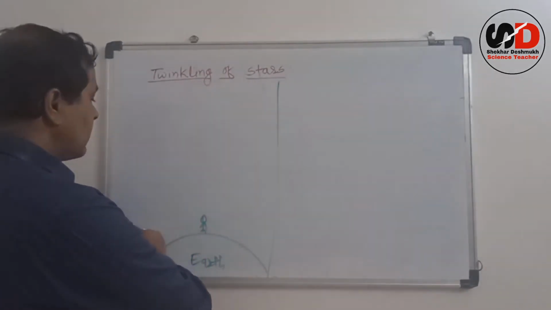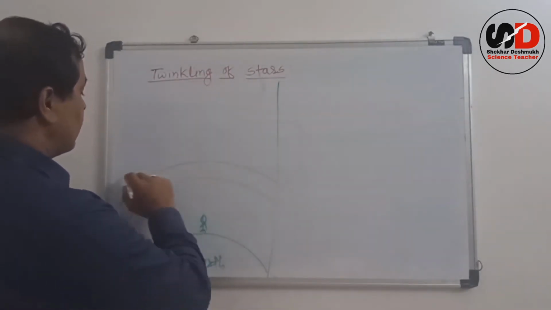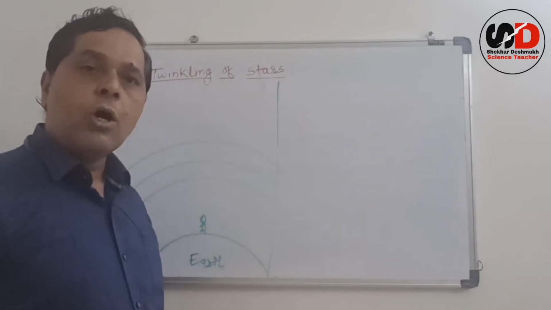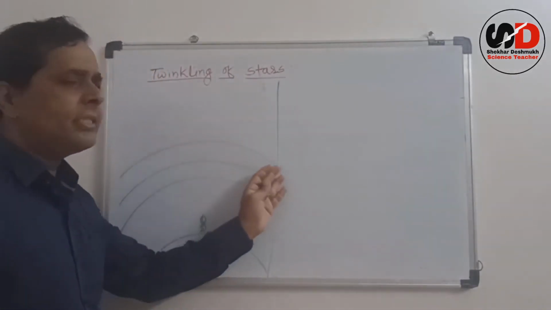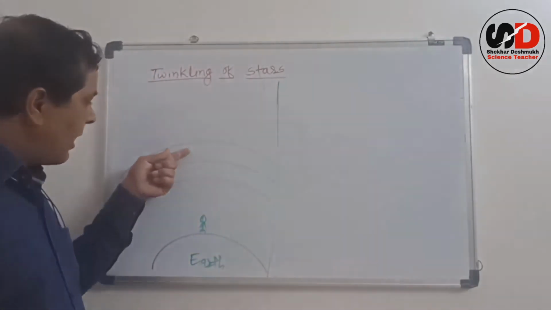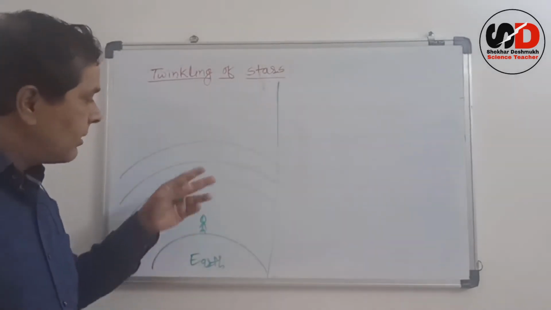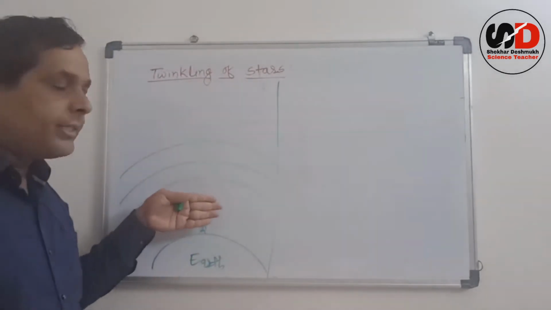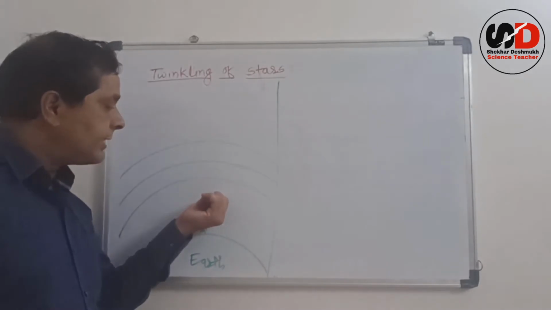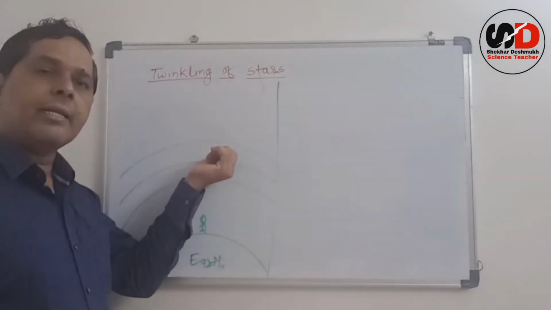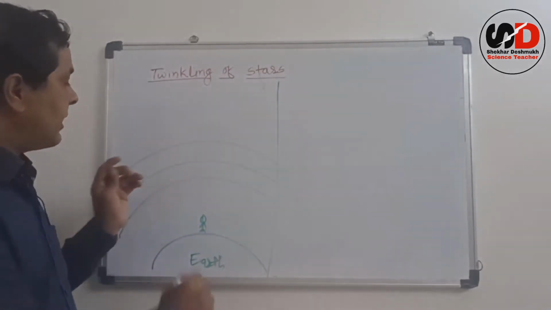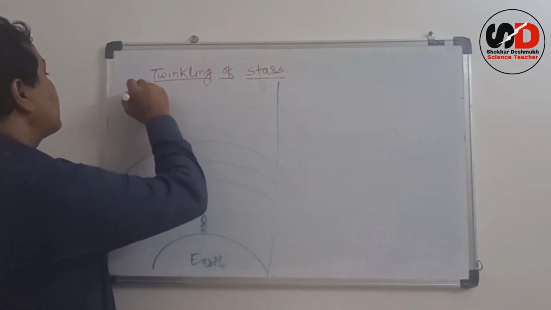And suppose these are the different layers of the atmosphere. I make such layers because the density of the air changes gradually. Here the density is more, here less, here again less. So suppose this is the atmosphere and the star is here.